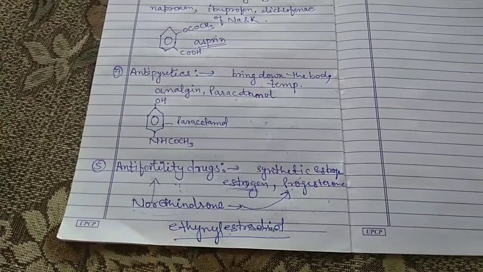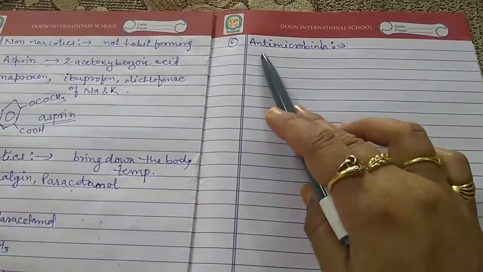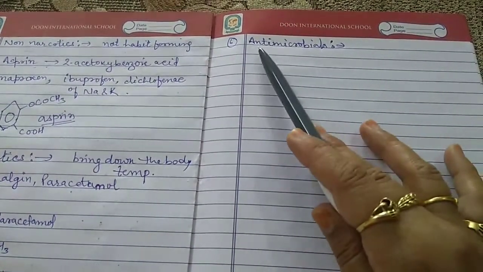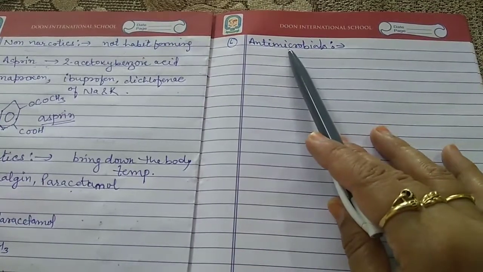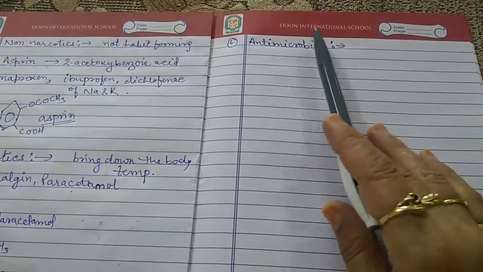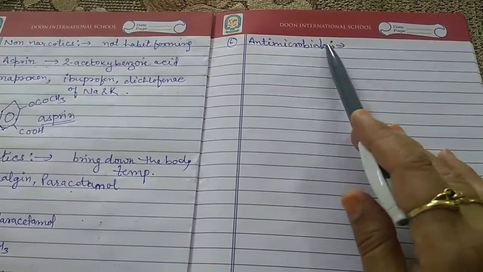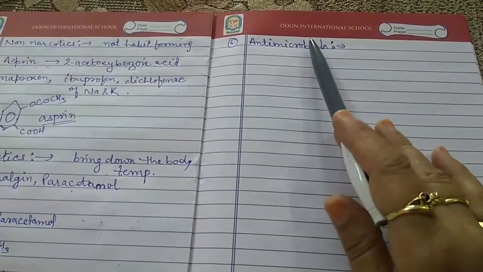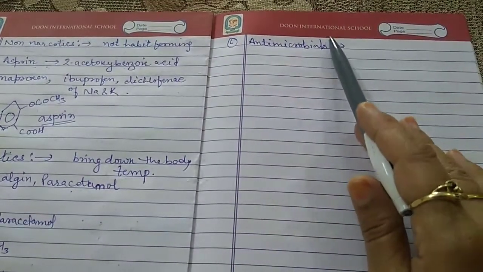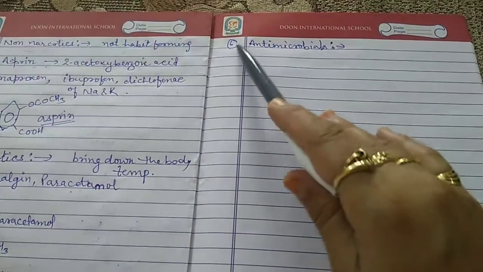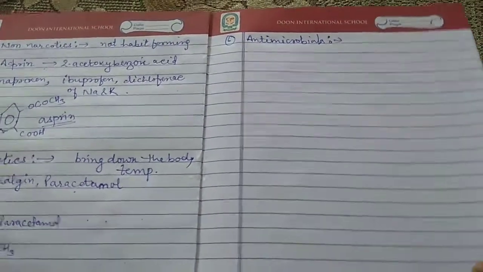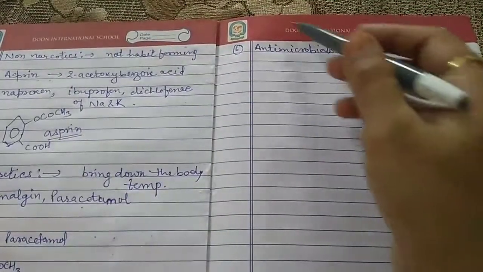Now the last category of drug is known as antimicrobials. These are the drugs or chemicals which destroy microorganisms such as bacteria, viruses, fungi and other pathogens that are responsible for disease in human beings as well as in animals. Such types of drugs come under the category of antimicrobials. In this chapter we have studied three antimicrobials.